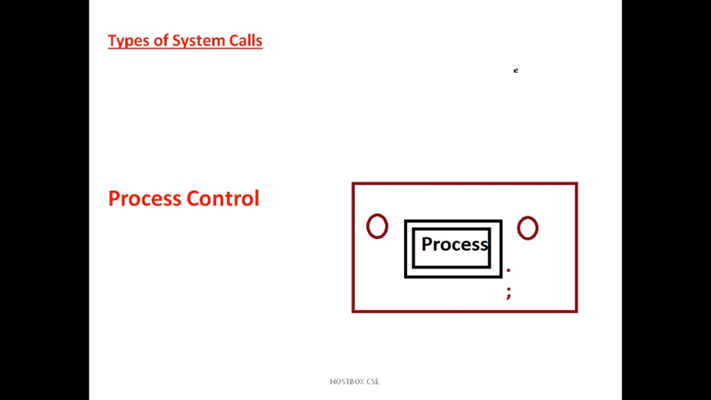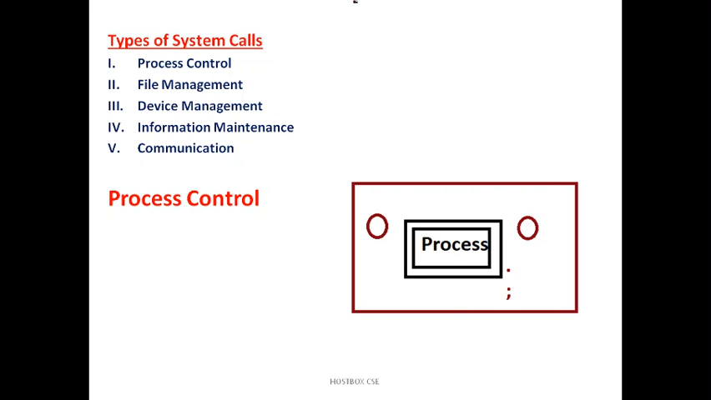Then types of system calls. There are 5 types. One is called process control, another one is file management, another one is device management, another one is called information maintenance, and last, communication. So we will discuss one by one with very simple and small examples.